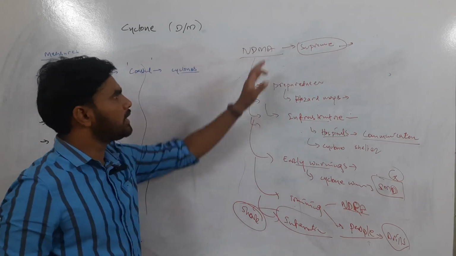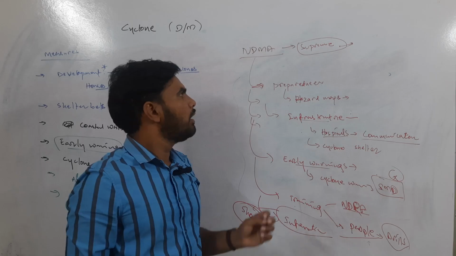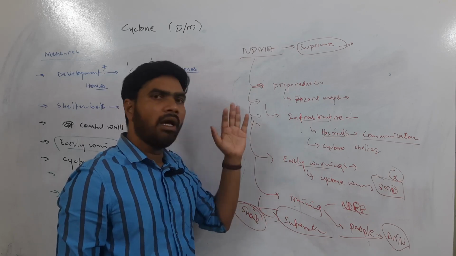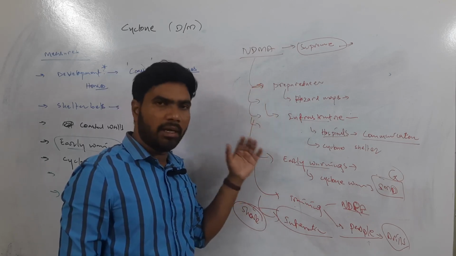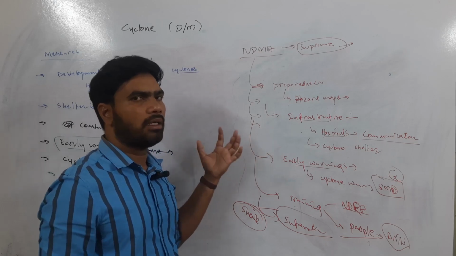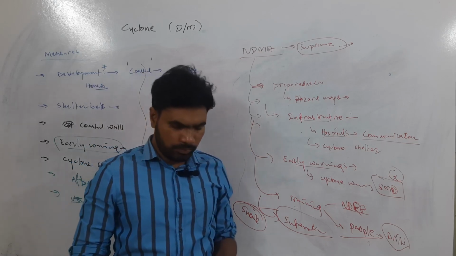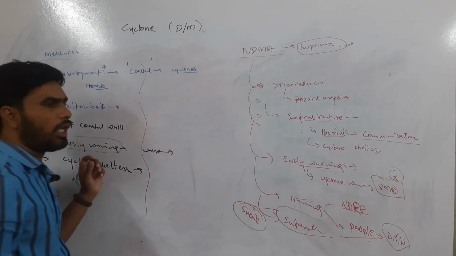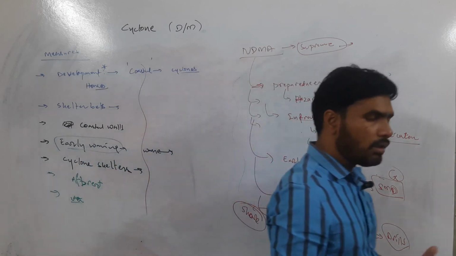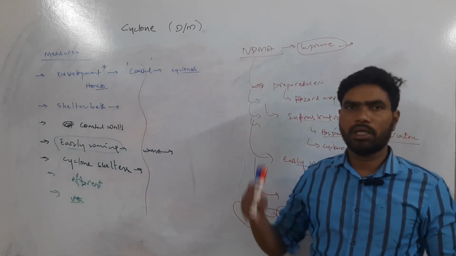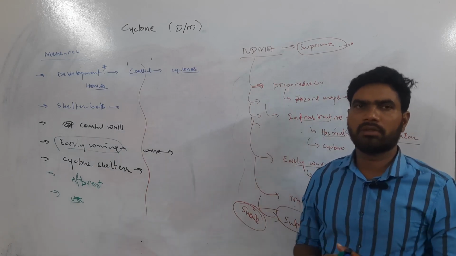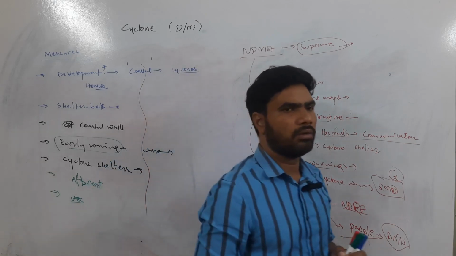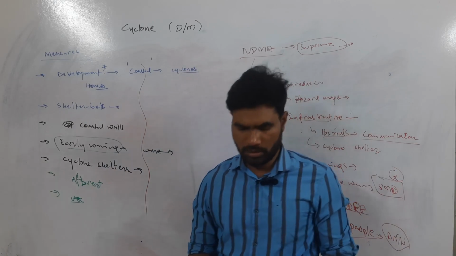Okay, so you remember this area, NDMA guidelines, because previously there was a particular question on NDMA guidelines. A disaster has been given and it is asked what are the NDMA guidelines for management of that particular disaster. So you try to remember the NDMA guidelines. You also try to remember the measures that we have to take to reduce the impact of the cyclone, and then you remember the impact, then you remember the structure and propagation of the cyclone, and India's vulnerability to cyclones. So all these areas you try to remember.